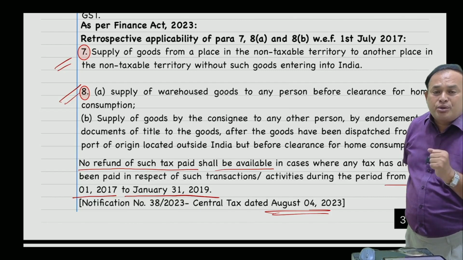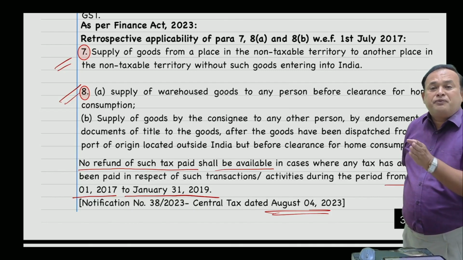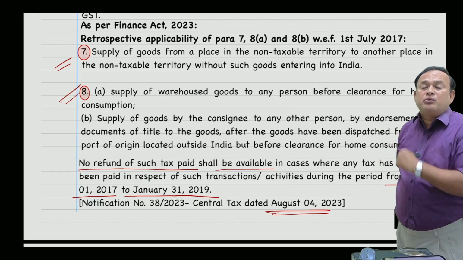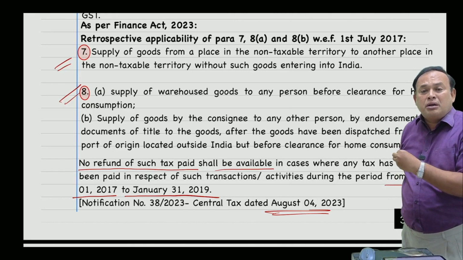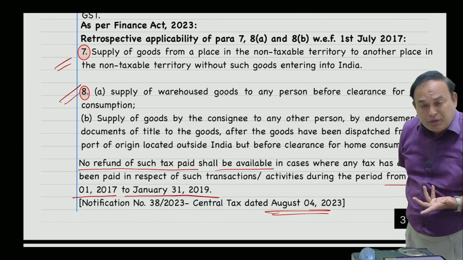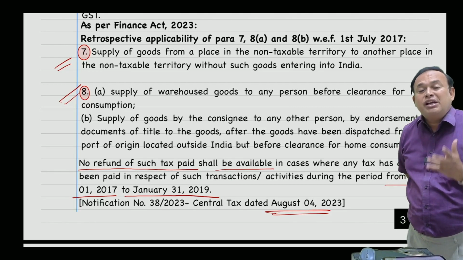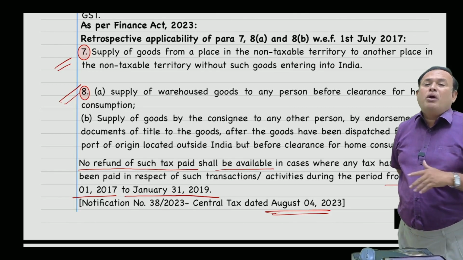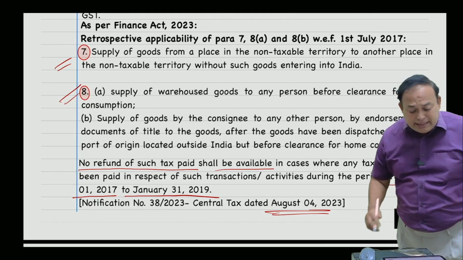But from the Finance Act 2023 onwards, this point number 8 is effective with retrospective effect from 1st July 2017 onwards. What does point number 8 say?